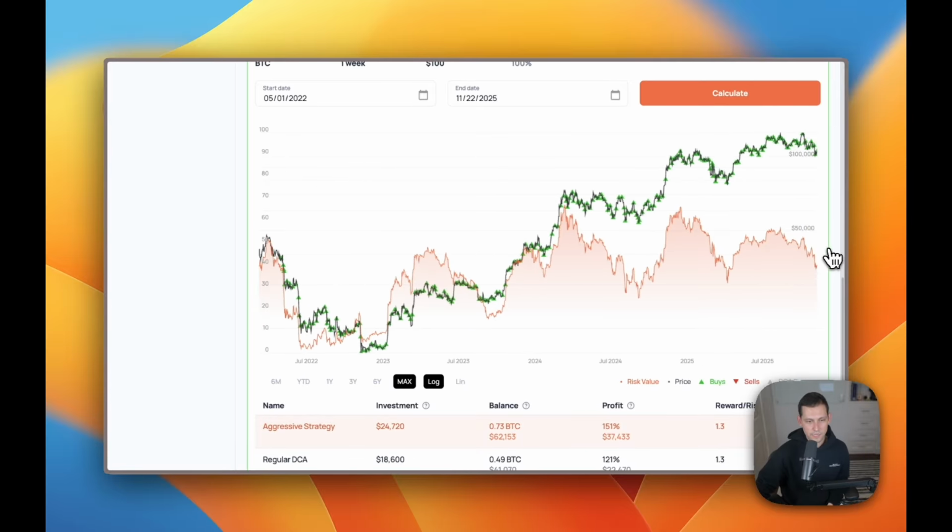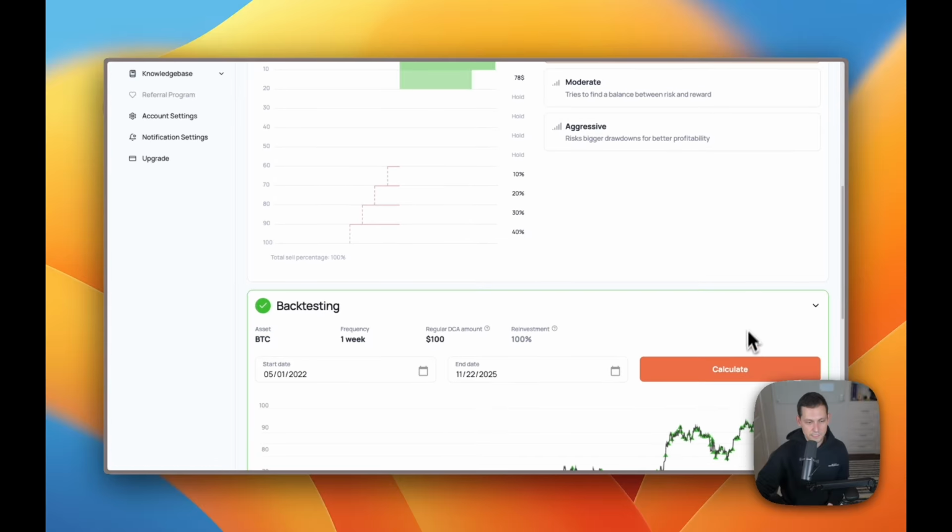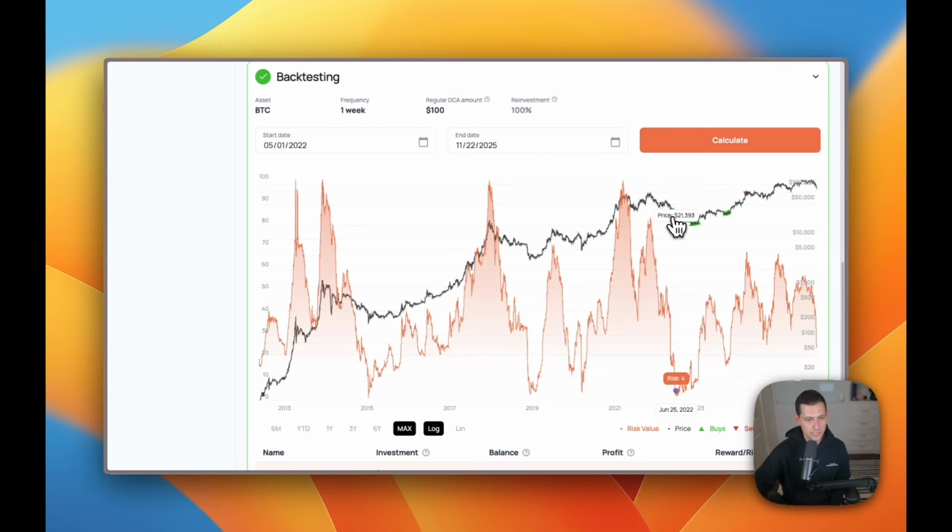So let's go ahead and change to a different strategy. Maybe we can do the conservative strategy and then simply recalculate our backtesting. So the backtesting worked here. You can see that it was aggressively buying Bitcoin between like $30,000 and $17,000. And then again, down here around $25,000 back when risk was like 17 or 18 back in 2023. And then it didn't do anything. And it sold some Bitcoin up at like 70K back in 2024. And now it hasn't done anything again.